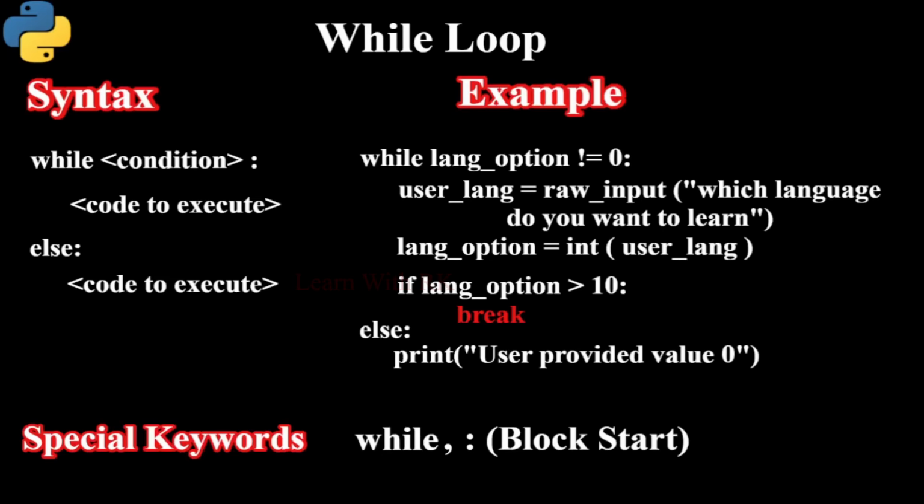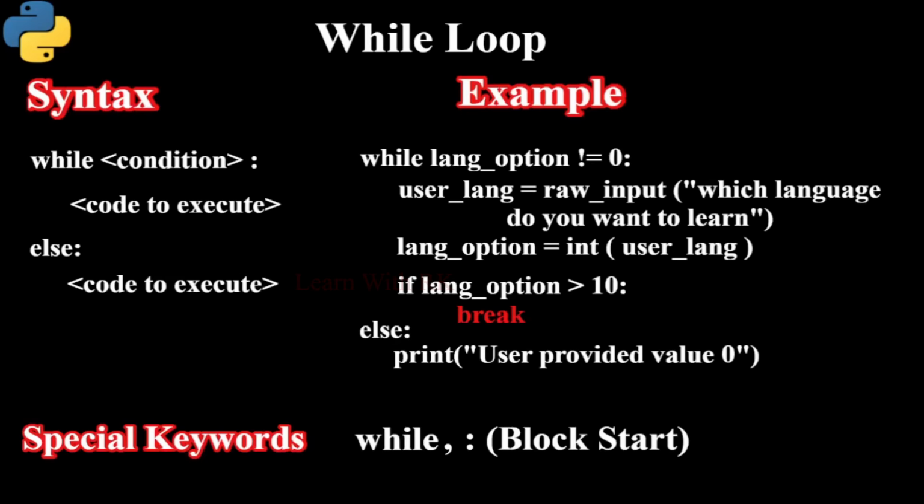When the user gives value more than 10, the break statement will get executed and the while gets interrupted. Because of this, the else will not get executed. Please remember, if you are using Python version lesser than 3, you have to use raw underscore input. If you are using version more than 3, you have to use input function.